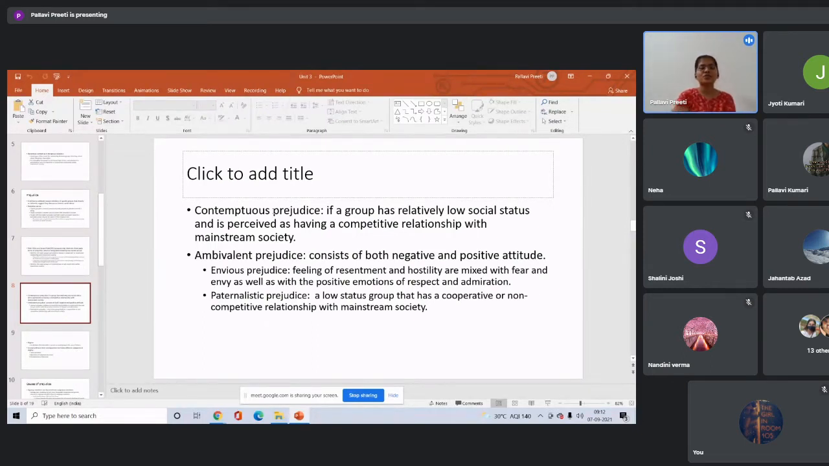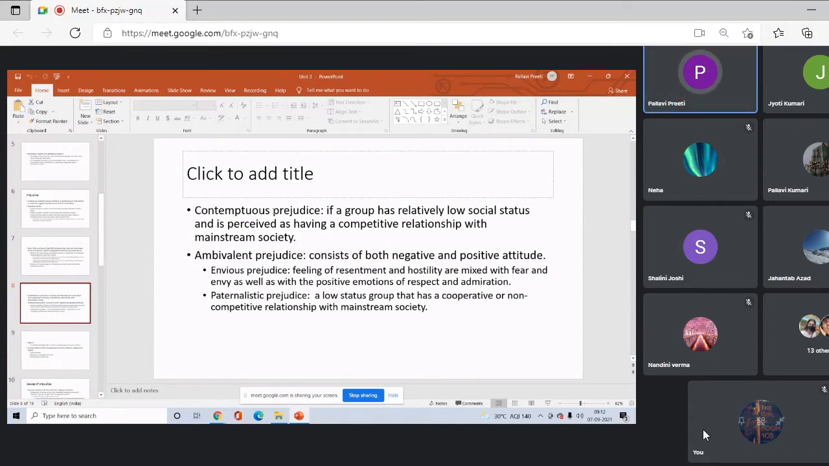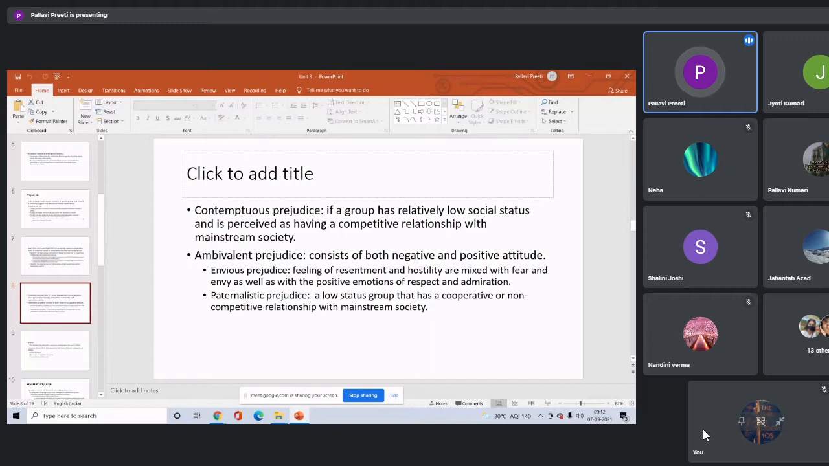So contemptuous prejudice will be there when the target group has low status and the group is perceived as having a competitive relationship with the mainstream society. And we have discussed with respect to gender, women were perceived some years back as having a low status, right, and as having a competitive relationship with the mainstream society, right? Then we can find the contemptuous prejudice.